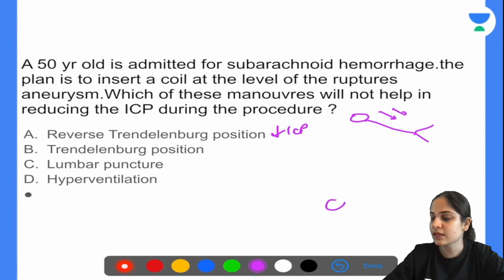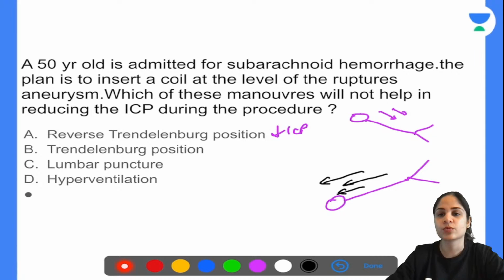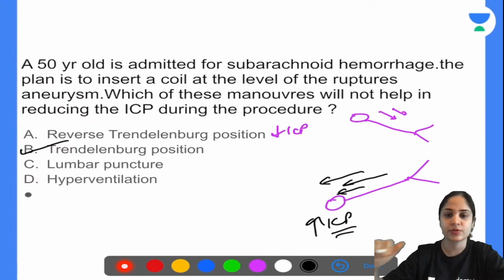Then in Trendelenburg position, your head is low and your legs are up. In this position, the blood tends to move towards the brain. If the blood tends to move towards the brain, you will have a rise in the ICP. Okay. So the answer is Trendelenburg position. It will increase the ICP instead of reducing the ICP.